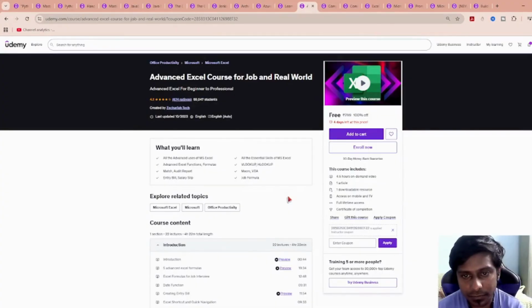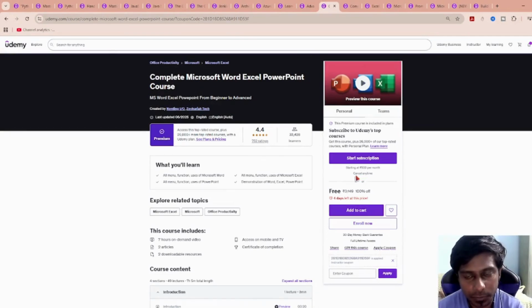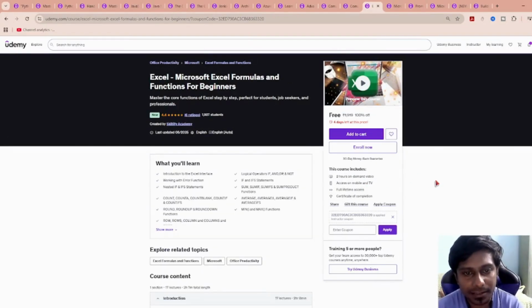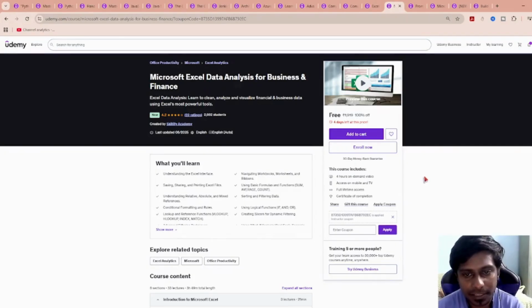Advanced Excel has a 4.5 hours course. The Microsoft Word, Excel, PowerPoint complete course, you can say, has 7 hours of course. And Microsoft 365 with PowerPoint includes Copilot and has 5.5 hours of course time. And the Excel course has 2 hours. And Microsoft Excel for data analysts, business and finance people has 4 hours.